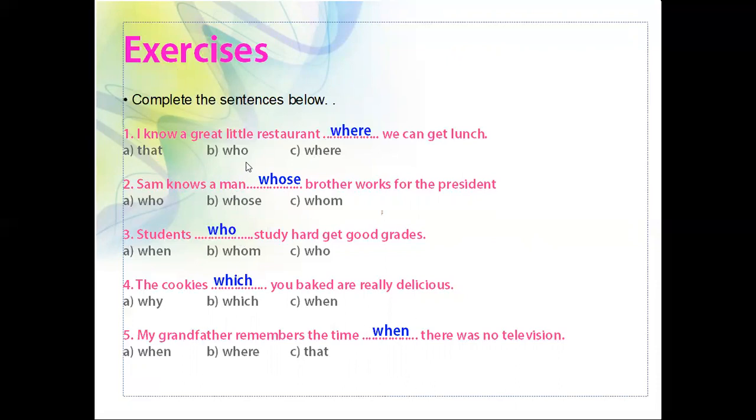So these are called relative pronouns. A relative pronoun can combine two sentences to get a new sentence. So we can combine two sentences using the relative pronouns where, whose, who, which, and when.